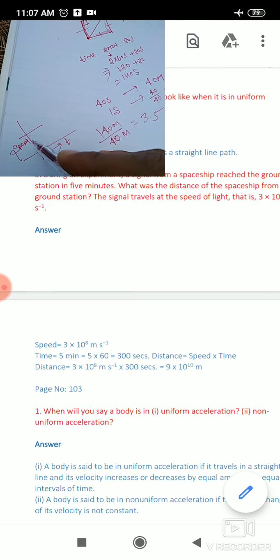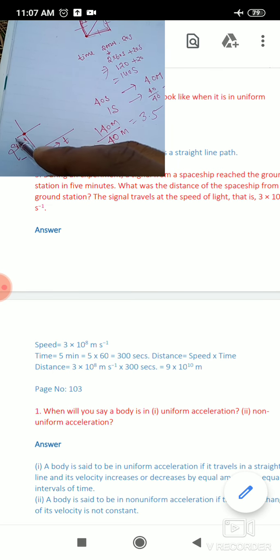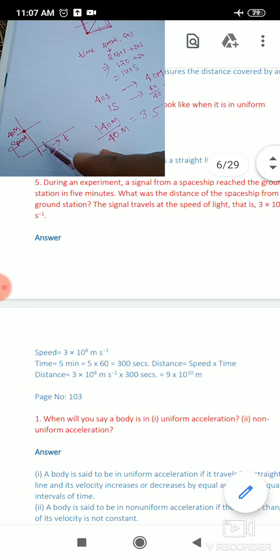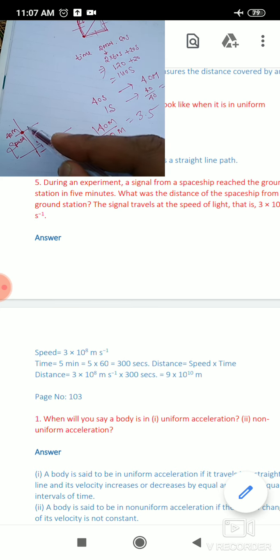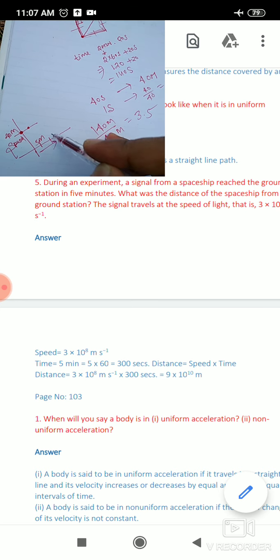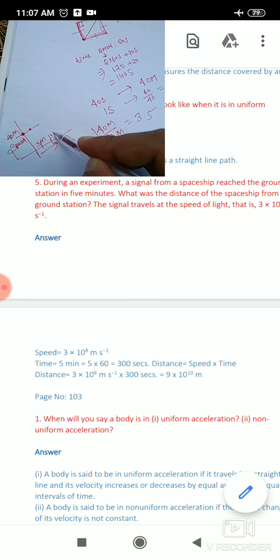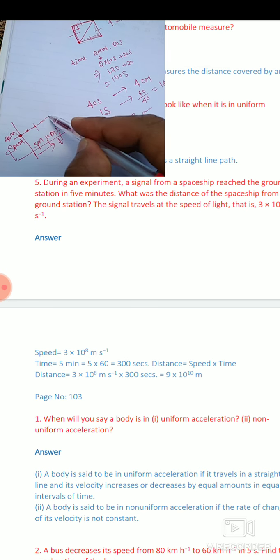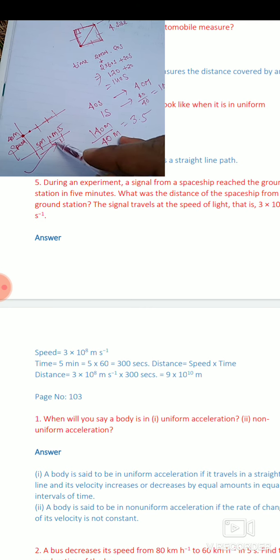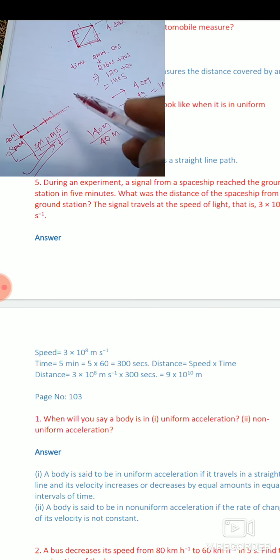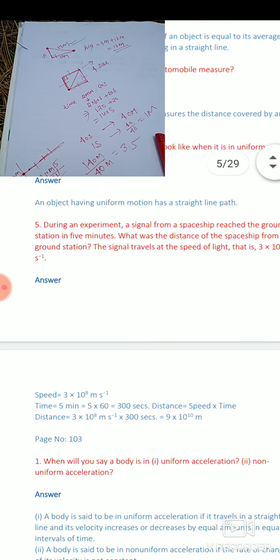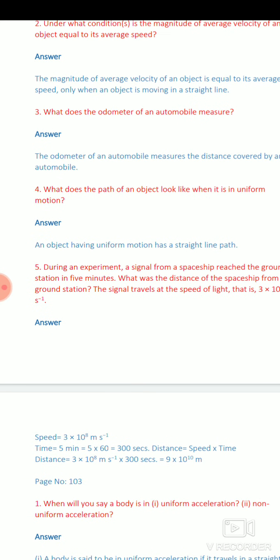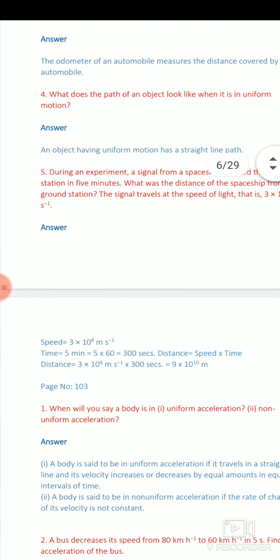Any object traveling with a fixed speed, suppose the speed of the object is 40 meter per second. At 5 seconds the object is traveling at 40 meter per second, at 10 seconds it is traveling at 40 meter per second, and at 15 seconds it is traveling at 40 meter per second. This represents a straight line parallel to the time axis. It means that when any object remains in uniform motion, it follows a straight line path.